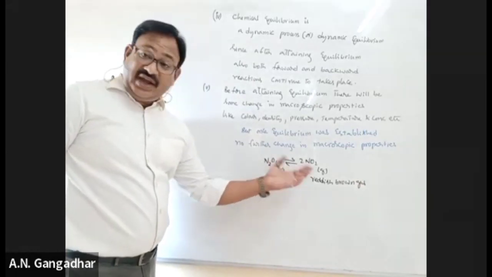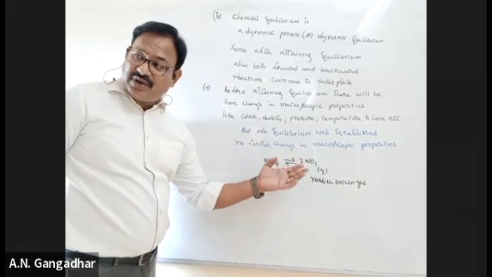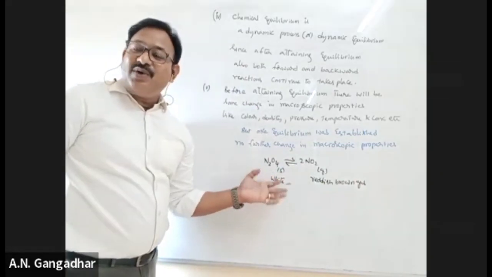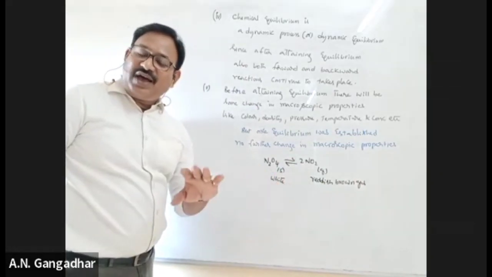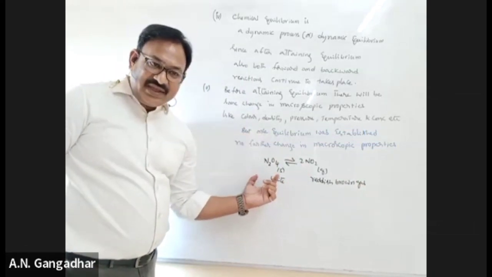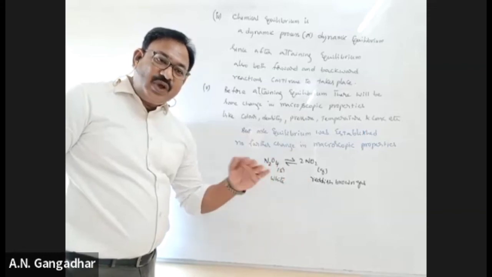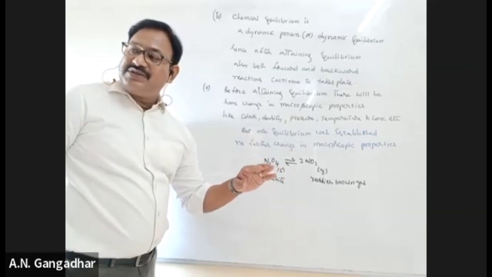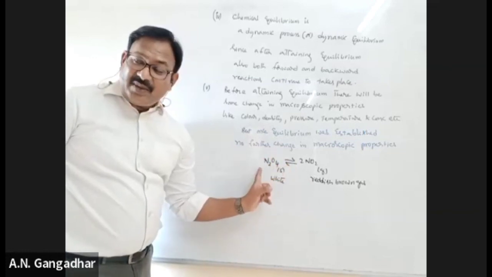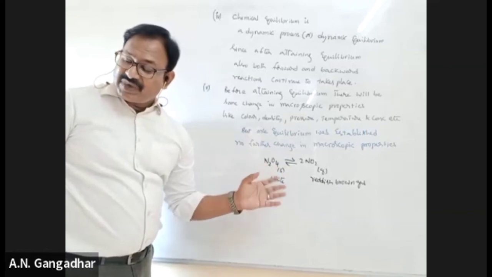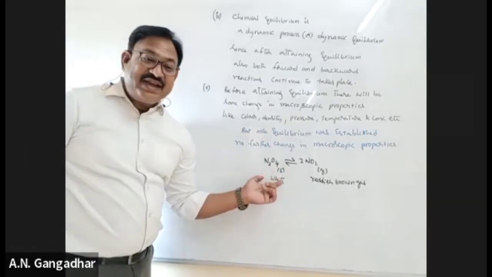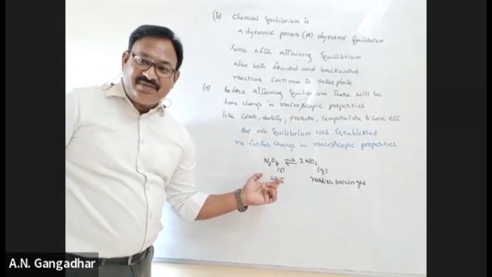If it is more reddish brown, the rate of forward reaction is more. If it is more white, the rate of backward reaction is more. If a pale brown color is attained, that is equilibrium and there is no further change. First it is colorless, slowly the color intensity increases, and once it becomes pale brown, the color remains constant. So this equilibrium can be recognized by the constancy in color.